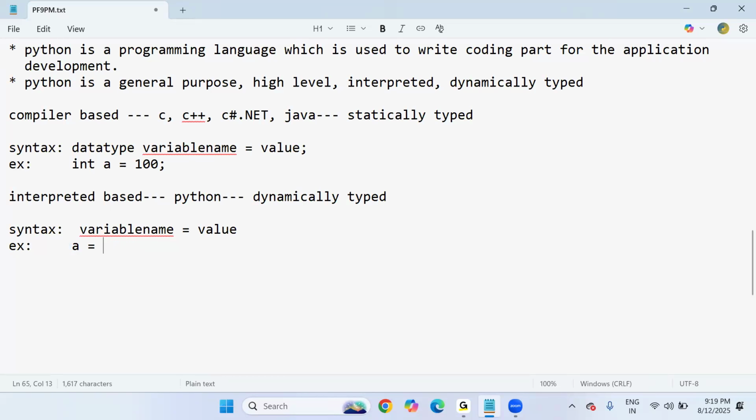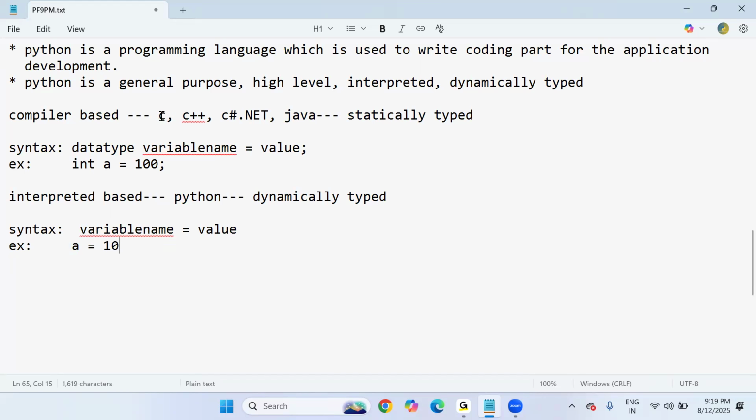If I say my value is like this, Mohan, it's a string, a group of characters. Then based upon this value, Python decides the data type for the variable a is string only. So this is dynamically typed. Dynamically means at running time. During the program execution, based upon the value, automatically the variable will get a data type from Python. As a programmer, we will not concentrate on any data type while declaring the variable in Python.